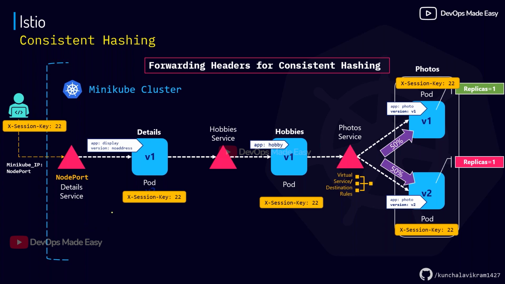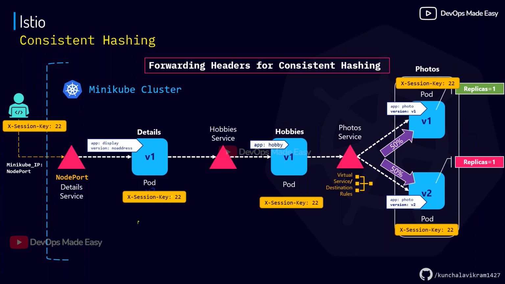If there is no Istio, traffic coming to the service will always be load balanced 50-50 if it is running one version of V1 and one version of V2. If it is 2 and 1, that means 66% will go to V1 and 33% will go to V2, right? Understood, guys?